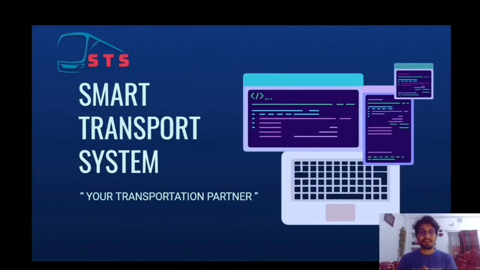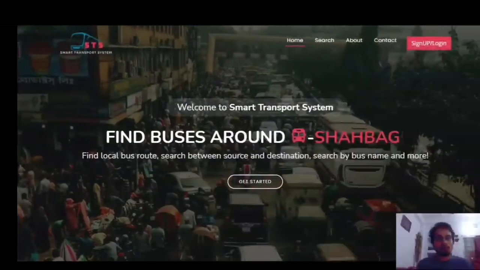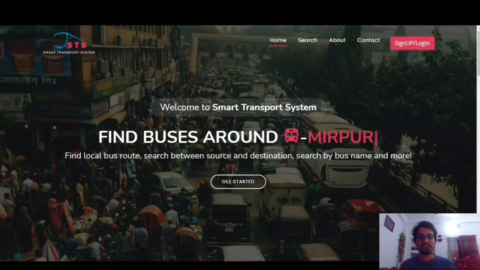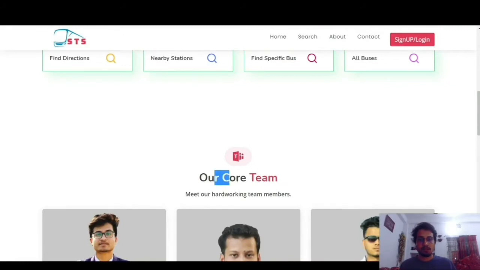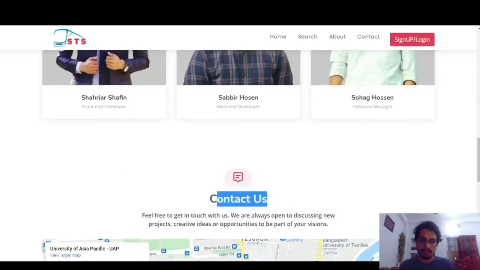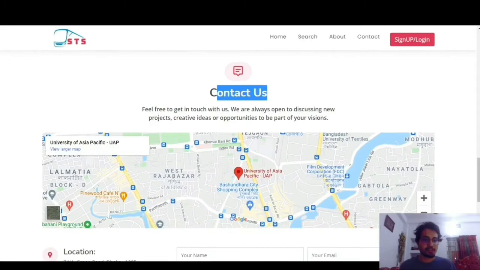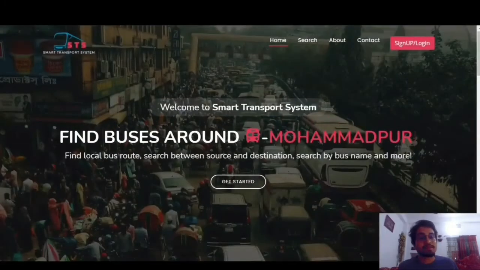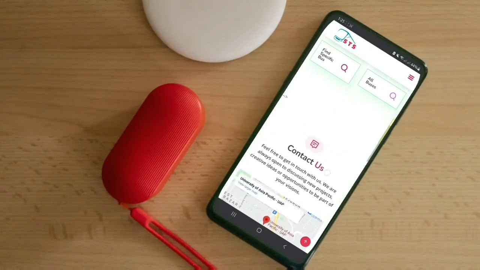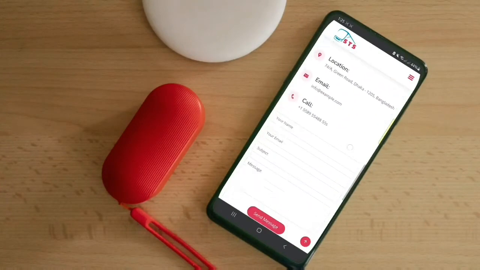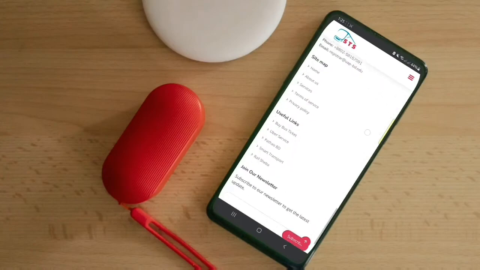This is why we made our smart transport system where people can search buses, places, destination and more. So let's move on to the main project. Okay, this is the home page of smart transport system. We have some sections like search, our core team, contact us and sign up login feature. And yes, our website is mobile responsive too, meaning anyone can use it on different size devices with an internet connection, like mobile, tablet and laptop.